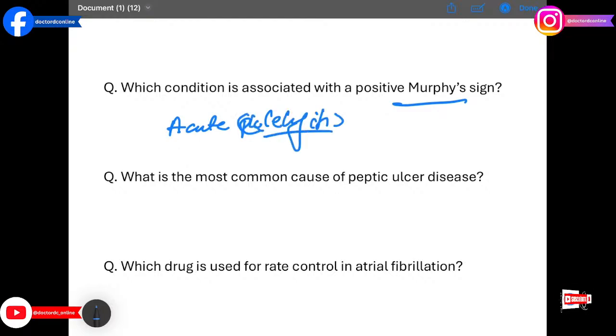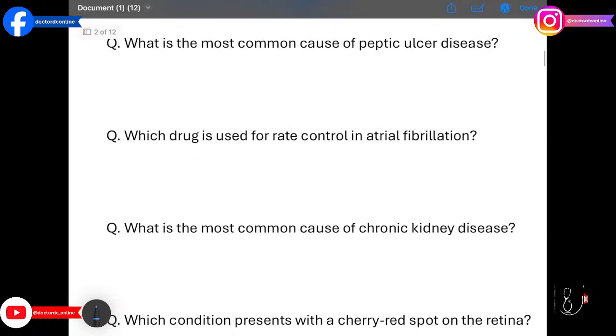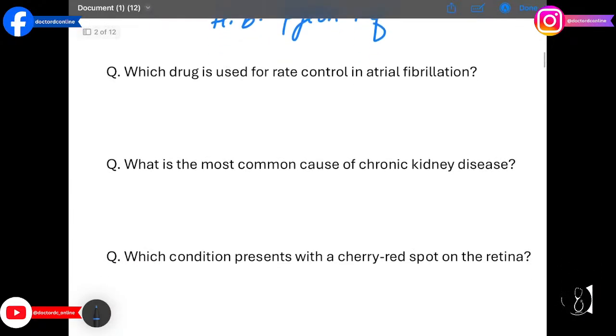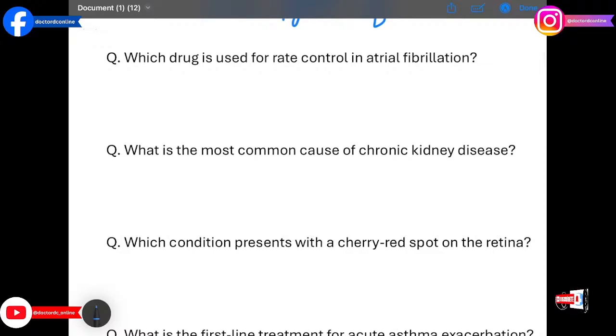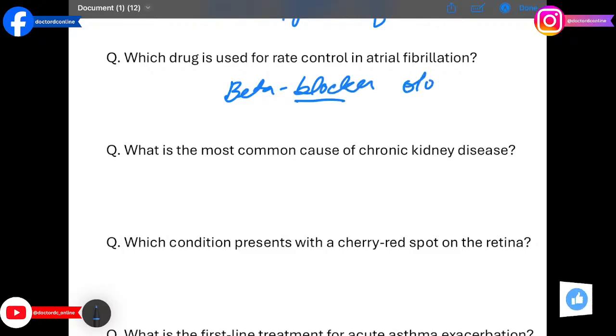The next question is, what is the most common cause of peptic ulcer disease? The answer is Helicobacter pylori infection, H. pylori infection. This bacterium disrupts the gastric mucosa, leading to ulcer formation. Moving on to the next question, which drug is used for rate control in atrial fibrillation? The answer is beta blockers such as metoprolol. They reduce heart rate by blocking sympathetic stimulation of the AV node.